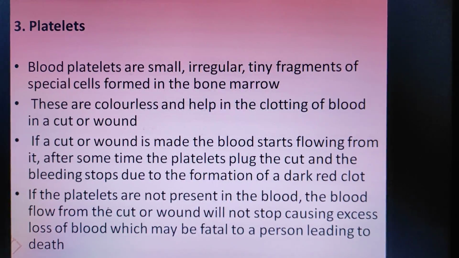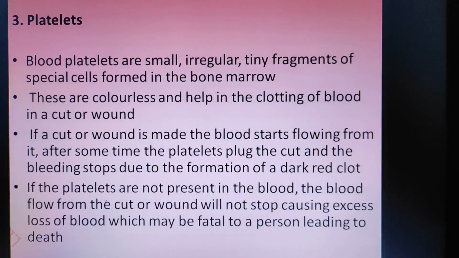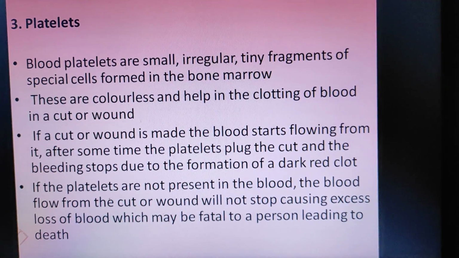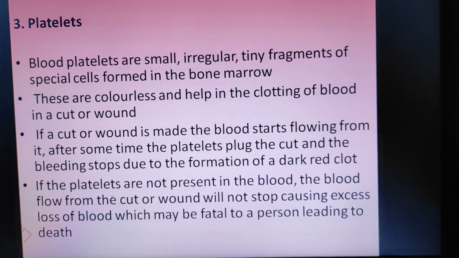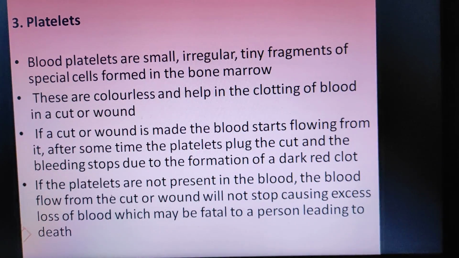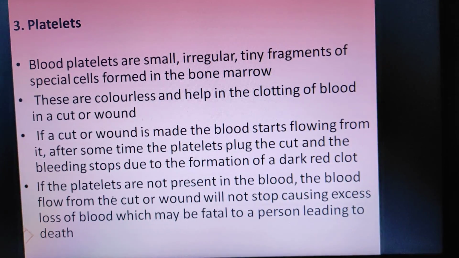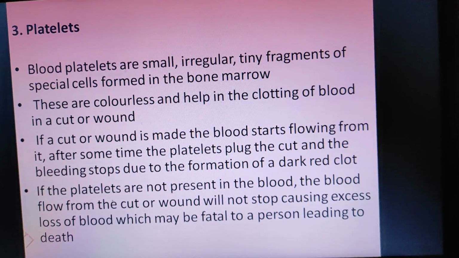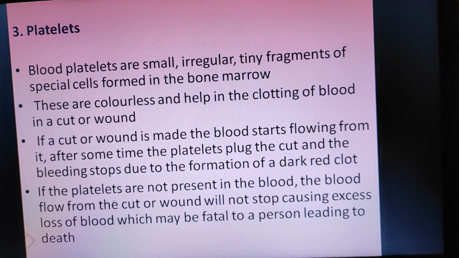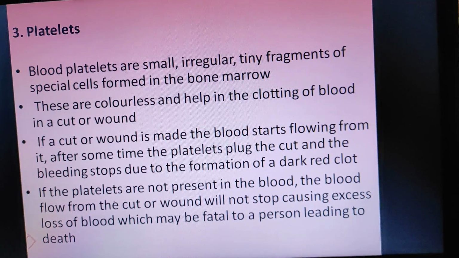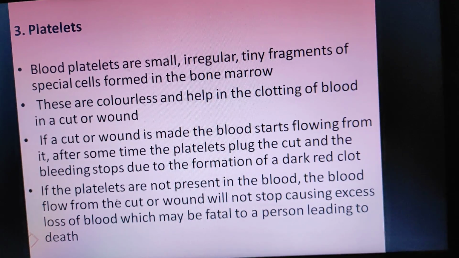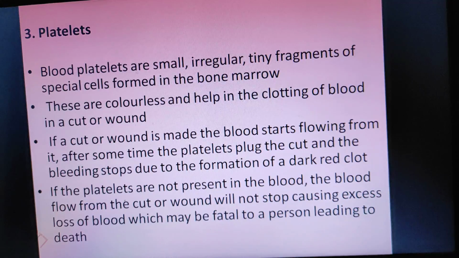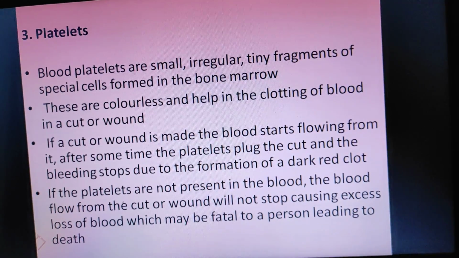Platelets. Blood platelets are small, irregular, tiny fragments of special cells formed in the bone marrow. These are colorless and help in the clotting of blood in a cut or wound. If a cut or wound is made, the blood starts flowing from it. After some time, the platelets plug the cut and the bleeding stops due to the formation of a dark red clot. If the platelets are not present in the blood, flow from the cut or wound will not stop, causing excess loss of blood, which may be fatal to a person, leading to death.